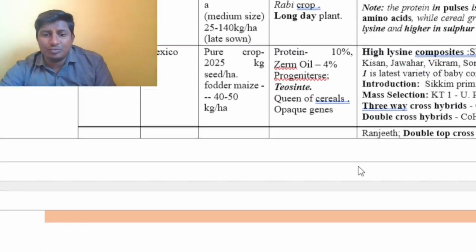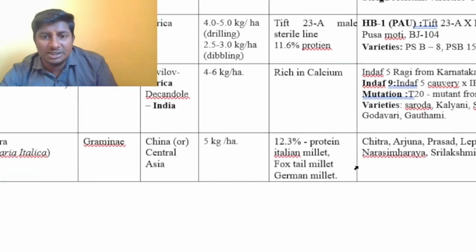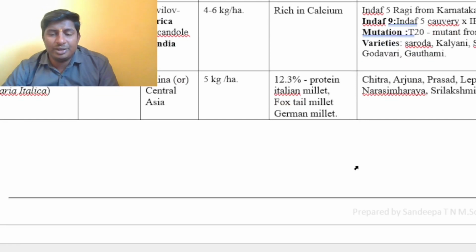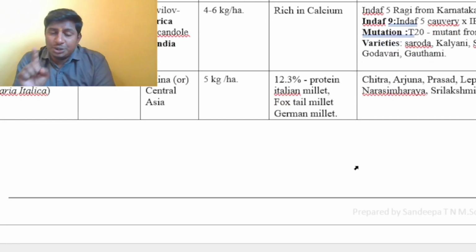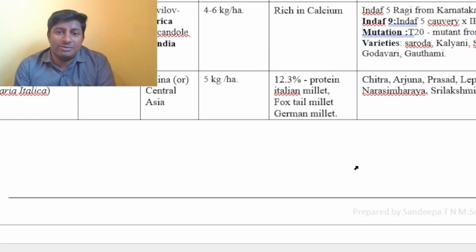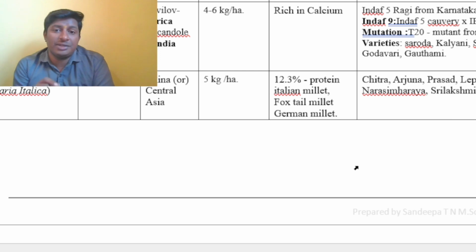If you see, for example, another crop such as korra, whatever millets you take, you should remember the scientific name, because most of the time they will ask the scientific name of these millets directly. Why? Because many students will not remember, as these have somewhat different names compared to other cereals.